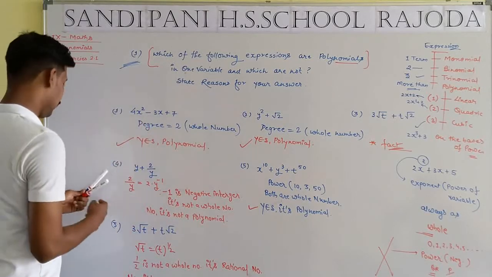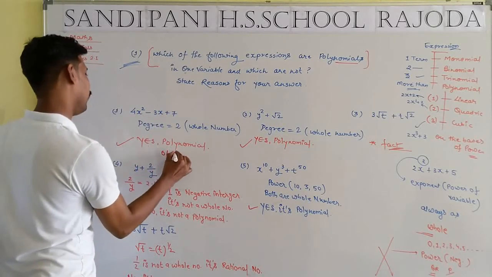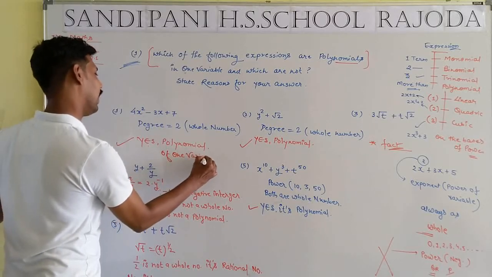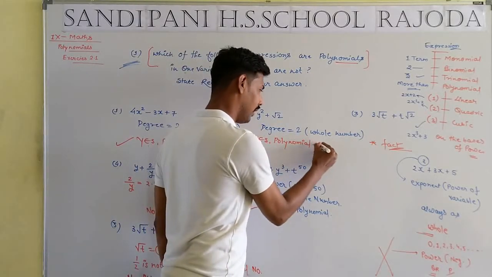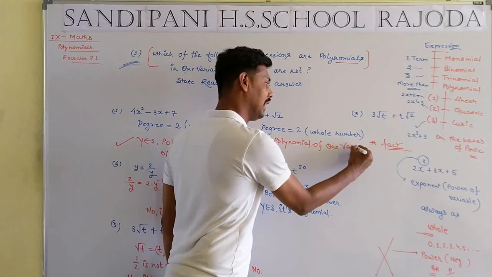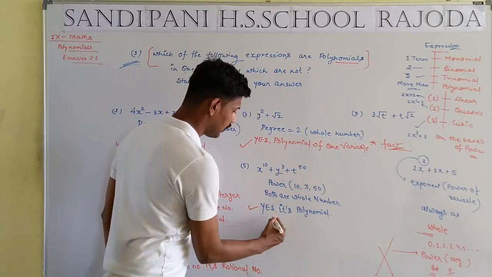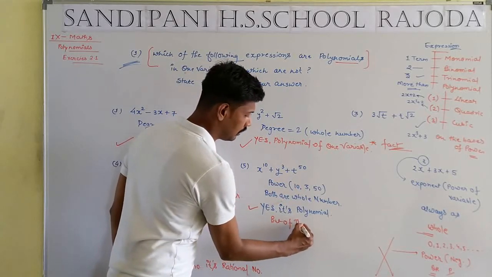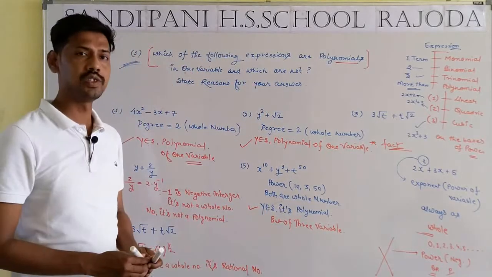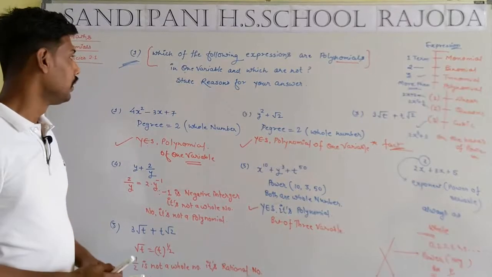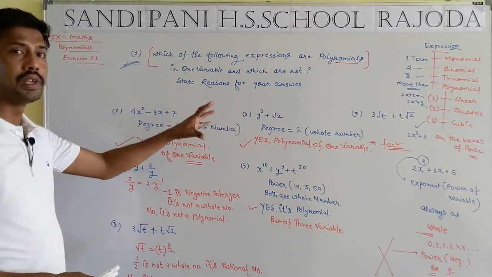How many variables are there? Yes, it is a polynomial of one variable. Yes, it is a polynomial of one variable. And finally, the last one, yes, it is a polynomial but of three variables. I hope, students, you understand the proper solution of question number first. Okay, then take a screenshot of it.